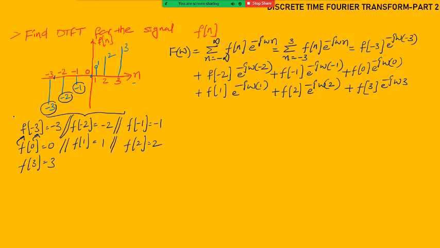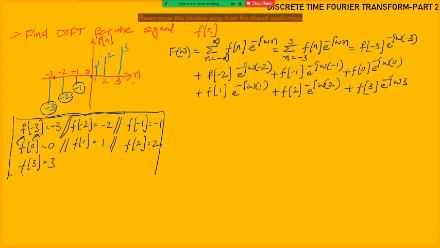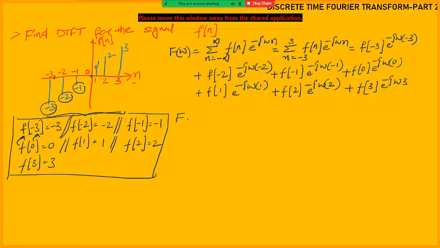This is the data we have taken from the given signal, the values of the signal f at different n values, as n changes from -3 to +3. Substitute all those values in this equation. Then F of omega will be like this.